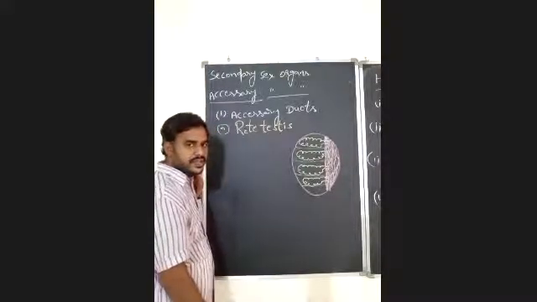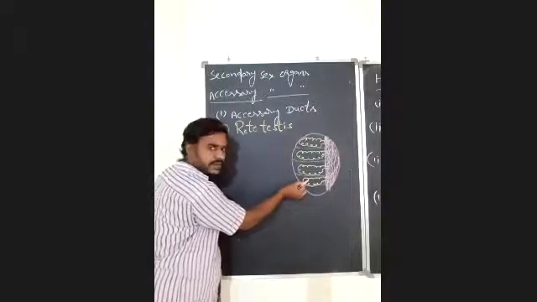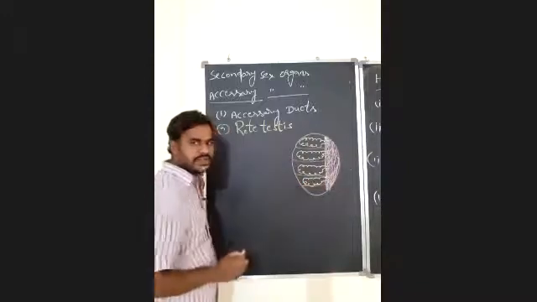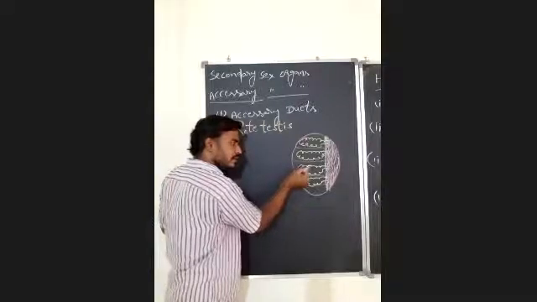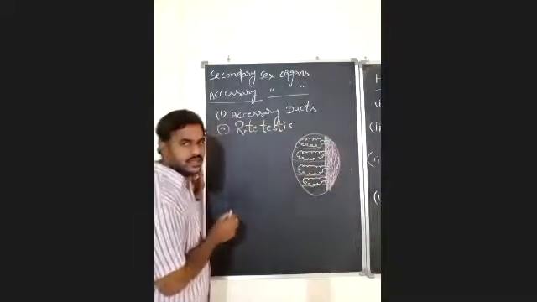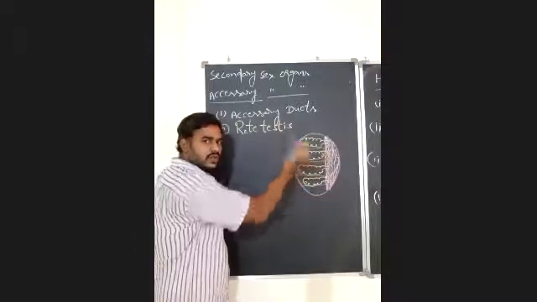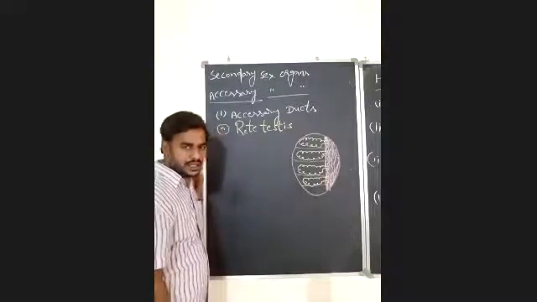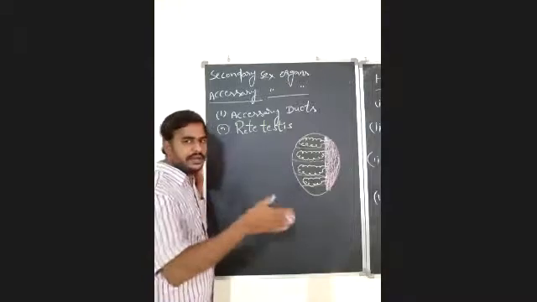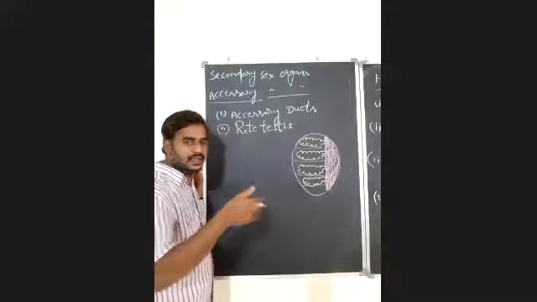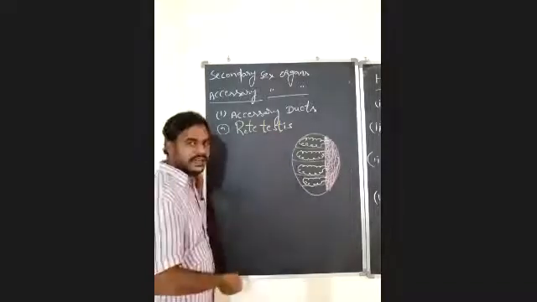So the first accessory duct which receives spermatozoa from the seminiferous tubules is the rete testis. You all know that seminiferous tubules are the sites of production of spermatozoa. Then how will this spermatozoa be released during copulation or ejaculation? It requires a passage, a path. That path or passage will be created by the accessory ducts.